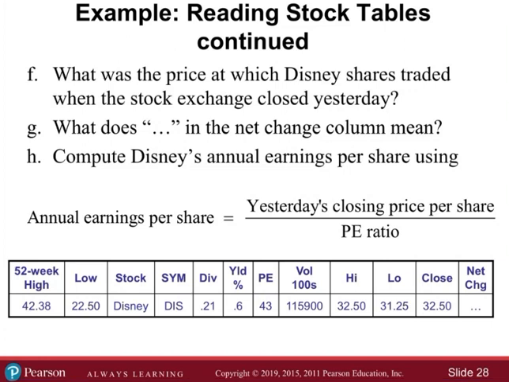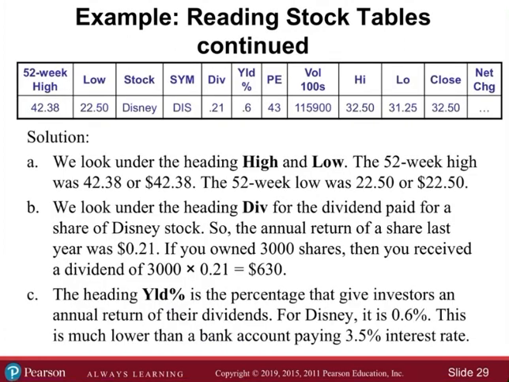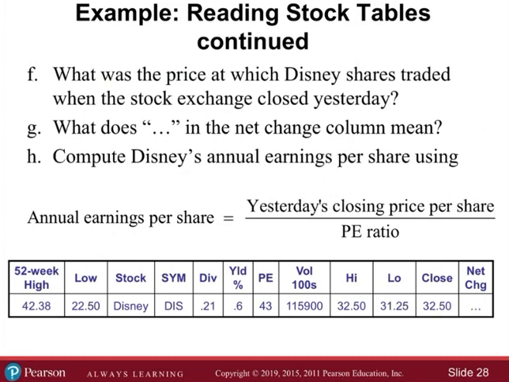60%? I'm going to look at that one for D. The heading percent yield is the percentage that gives the investors an annual return of their dividends. For Disney's, 0.6% is much lower than a bank account paying 3.5%. Okay. So that one was 0.6%.